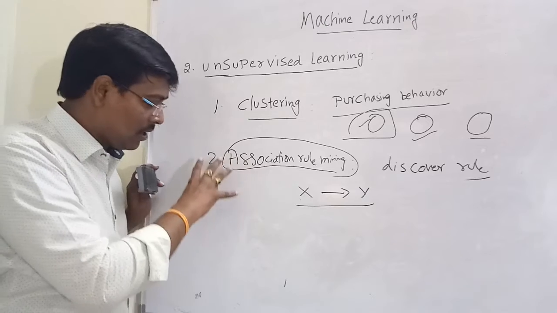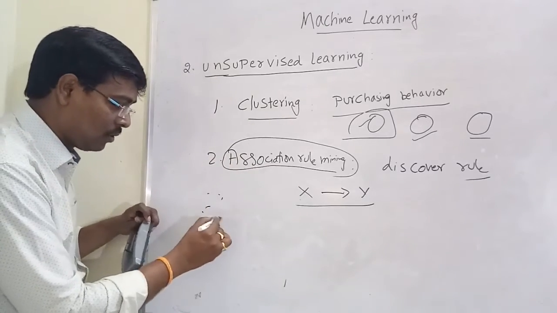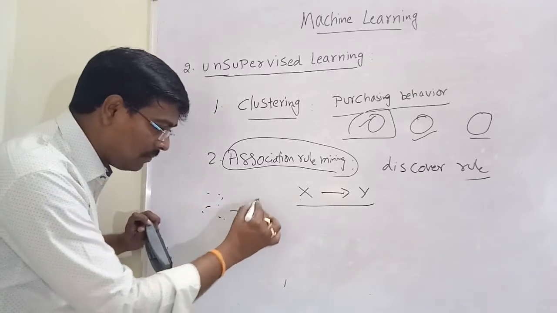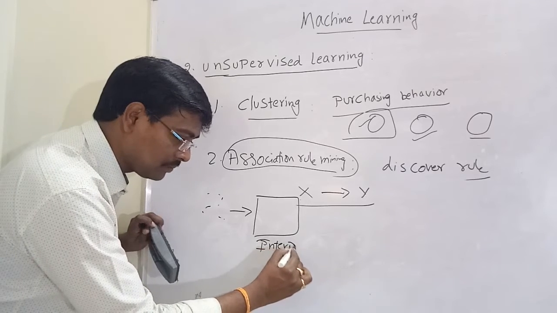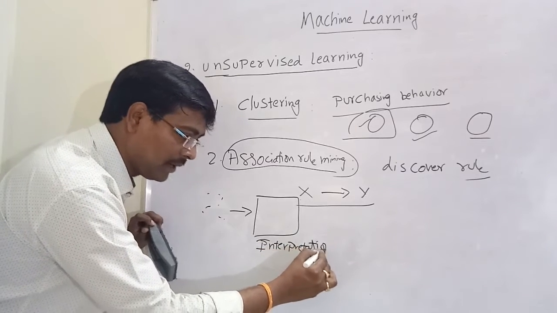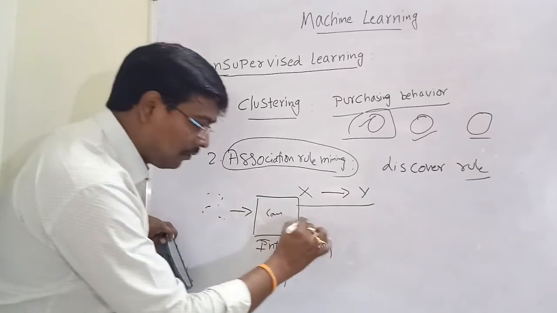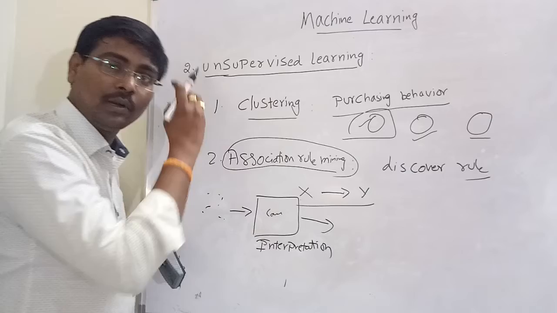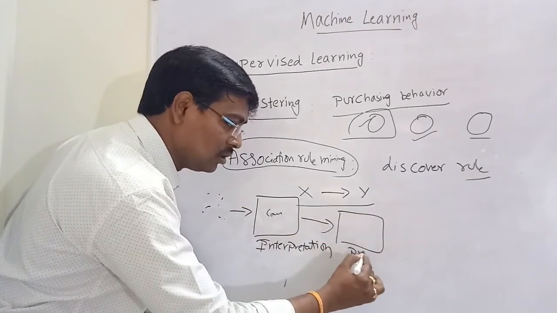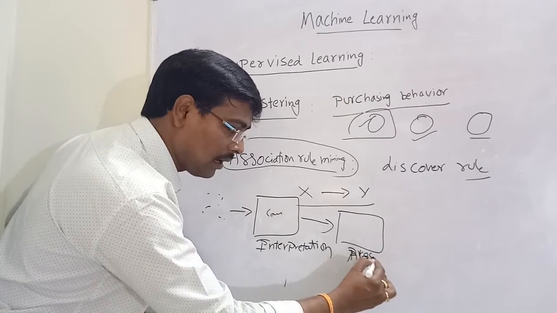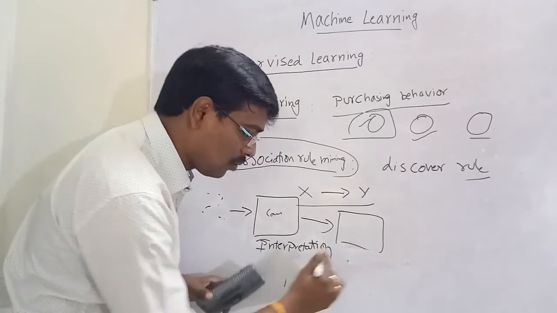The procedure is very simple. First we are giving some input. The input is processed, that is interpretation. Here there is no human expert. The input is interpreted by the computer. After the interpretation, the computer observes the patterns. Then it moves to processing, where the computer makes an algorithm, that is, the model.